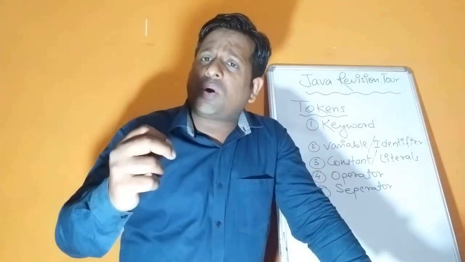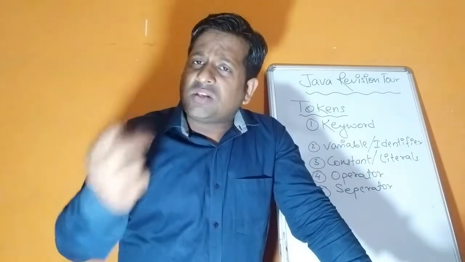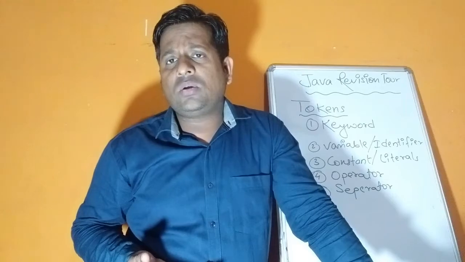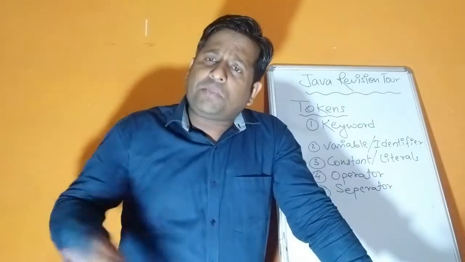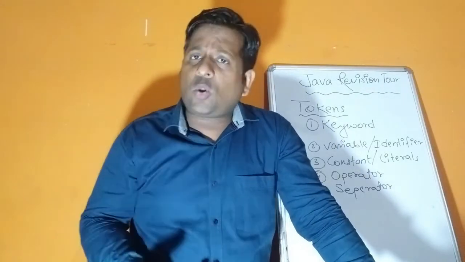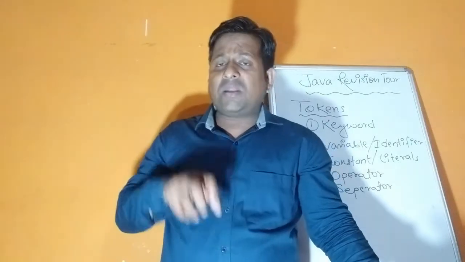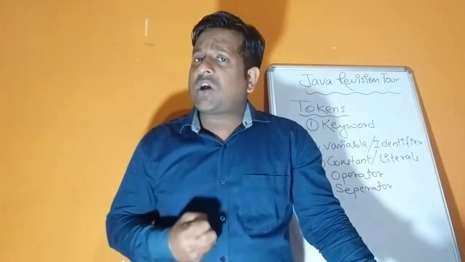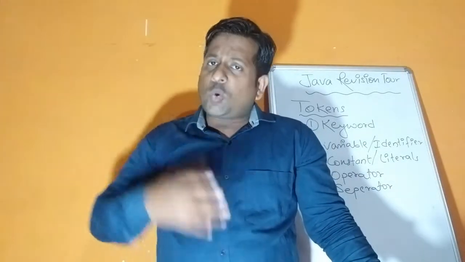Fourth, I wrote operator. Now operators are what? They are symbols, and these symbols are used to operate on operands. There are some mathematical symbols, the same symbols we use in Java also. That is the arithmetic operator. Except for that, we have relational and logical operators also. In maths, we operate only on numbers. But in Java or any programming language, we operate on text as well. So we have logical and relational operators also.